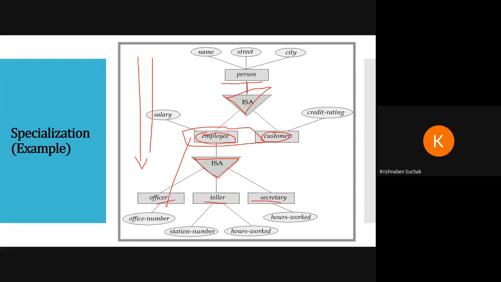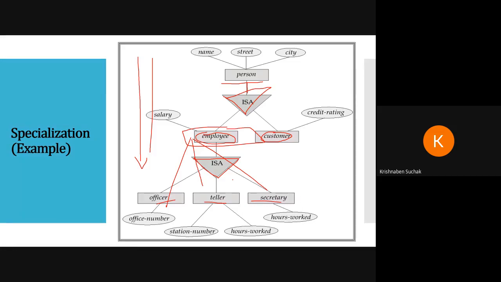This is top to bottom, because from the main thing I am going to subparts or subdivisions. That is specialization. So I can say this is a top down process, from the upper level to the lower level. That means I am elaborating the things.